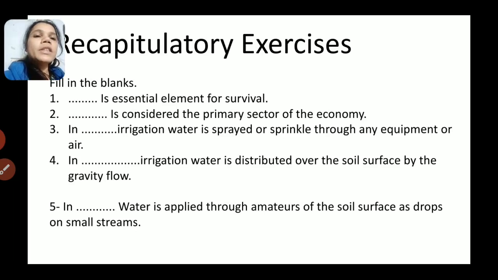In dash, water is applied through the soil surface as drops or small streams. Drip irrigation. Very good.